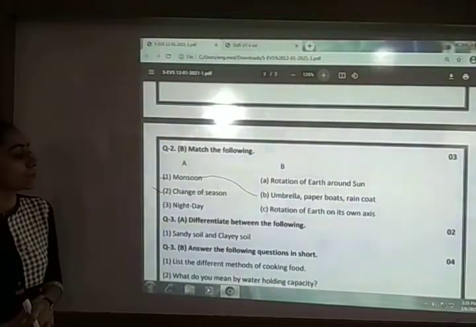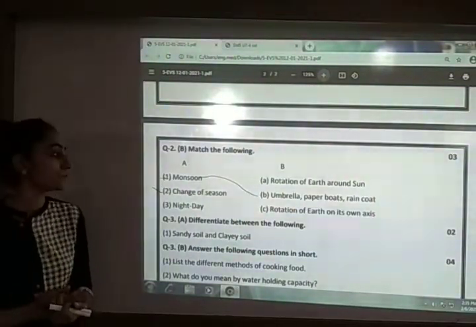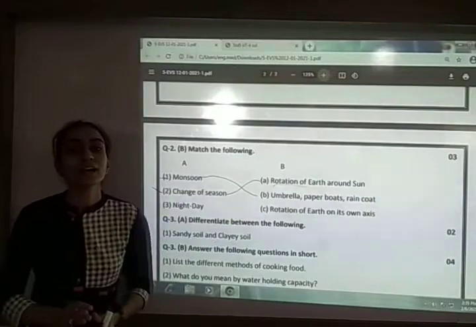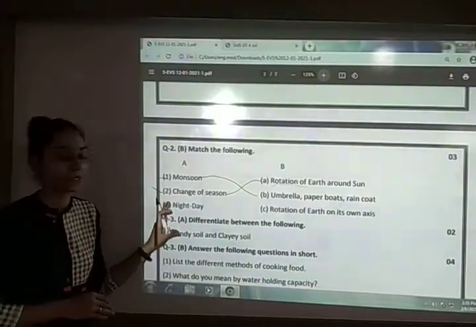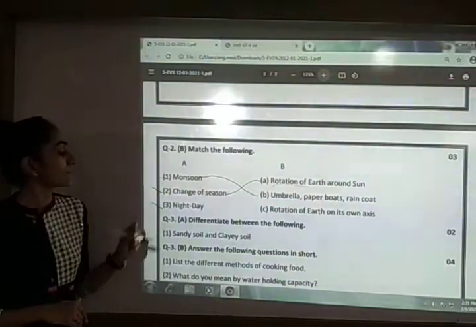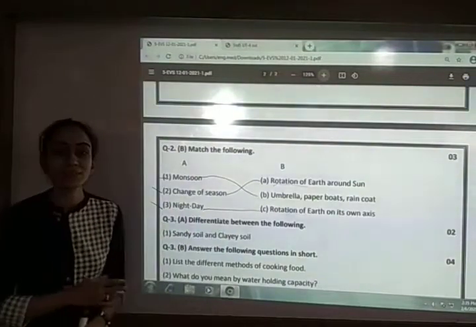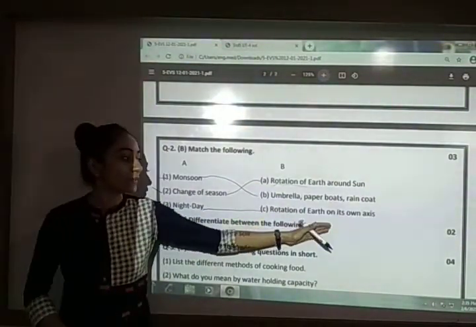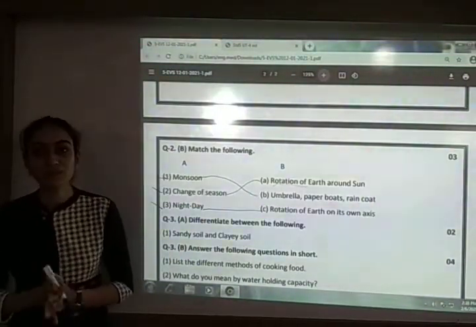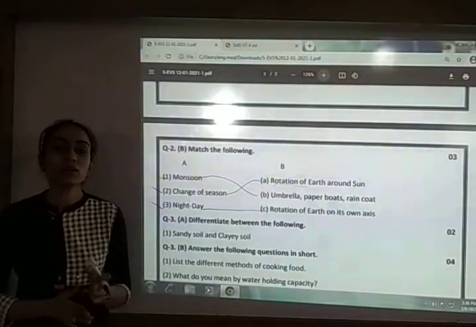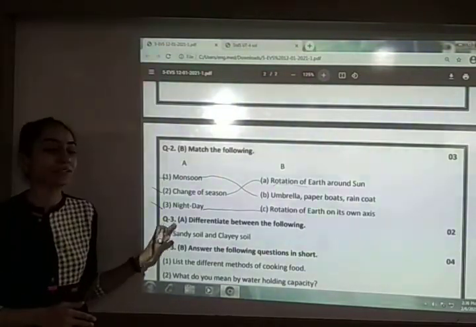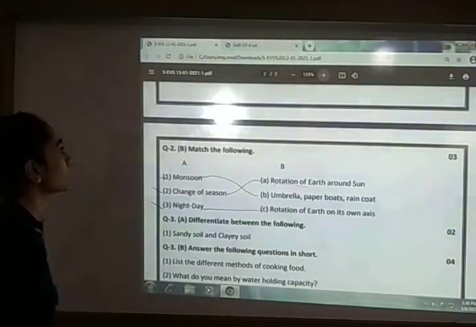Next is change of season. What is the reason behind the change of season? Here your answer is option A, that is rotation of earth around the sun. The earth is rotating around the sun, and that's why we are experiencing different seasons in our country and in the different parts of the world. Last one is day and night. The reason behind day and night is rotation of the earth on its own axis. It is rotating on its own axis, and that's why half of the people in the world are experiencing day, and half of the people of the world are experiencing night. So this is your answer for the matching.